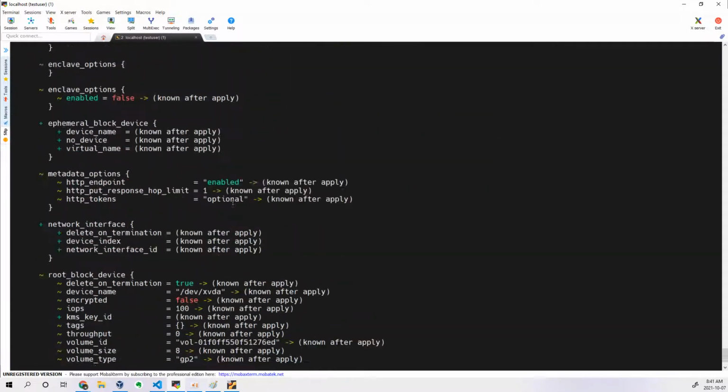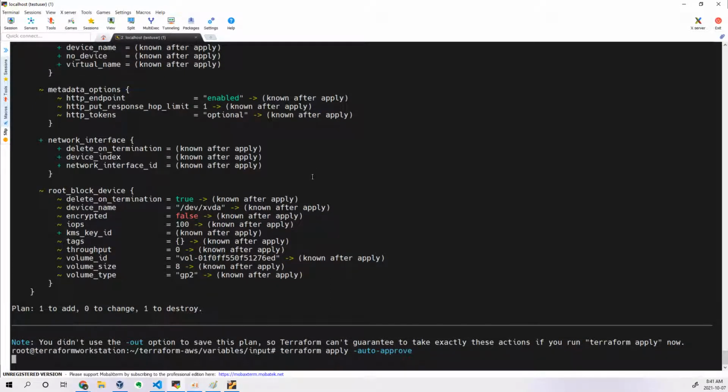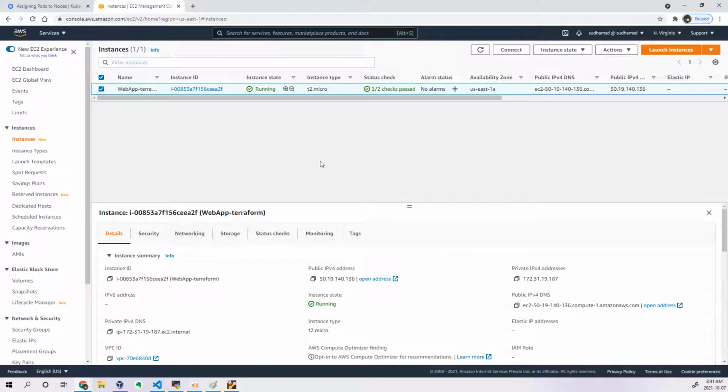Why? Because it has to install these particular things, right? So you have to know which one will do what actions. If I modify this, what will happen? Just execute the plan and see whether it is update in place or destroy and recreate. So you have to understand that. Now Terraform apply, I just want to apply it actually. Auto approve. Okay, so now it will remove the old instance and it will create a new one with the new changes.